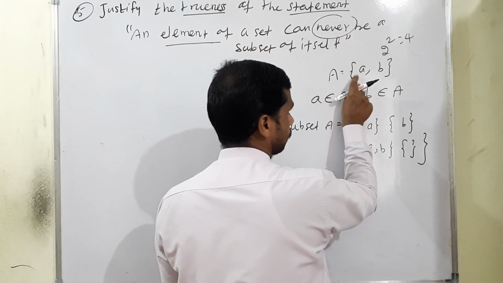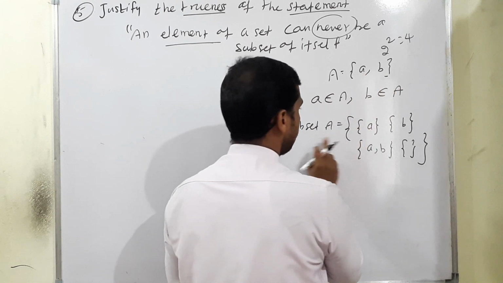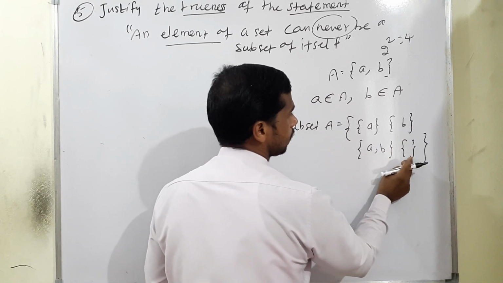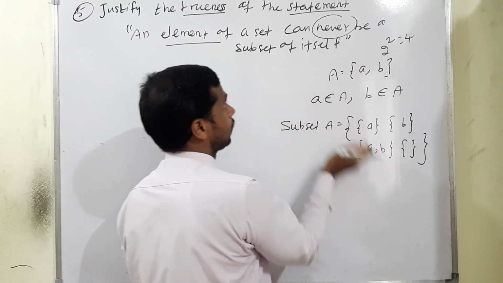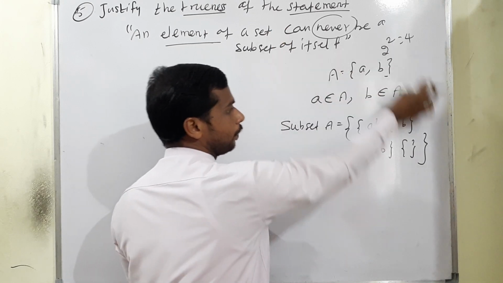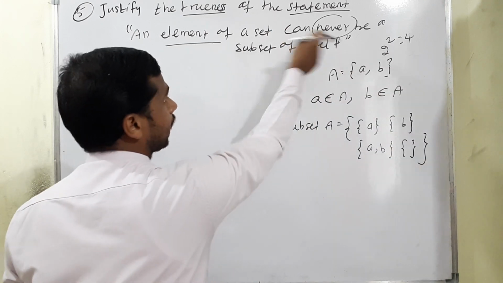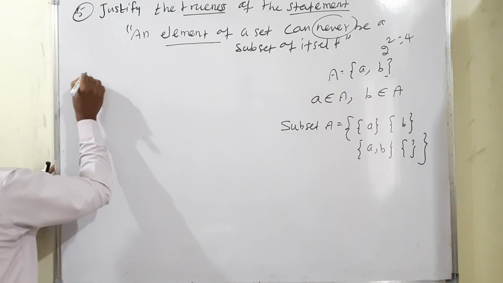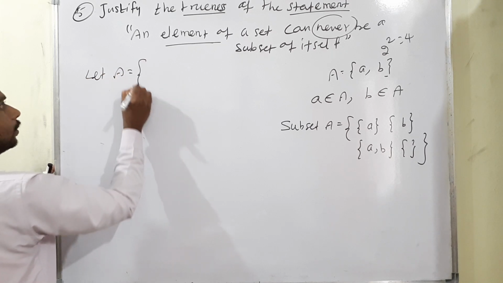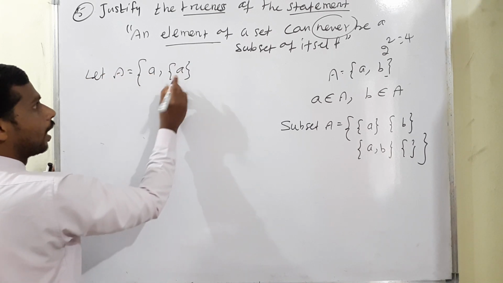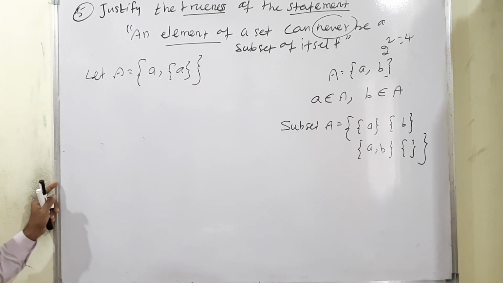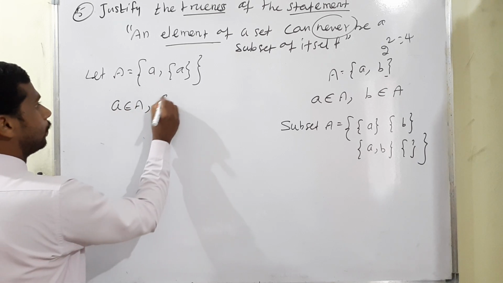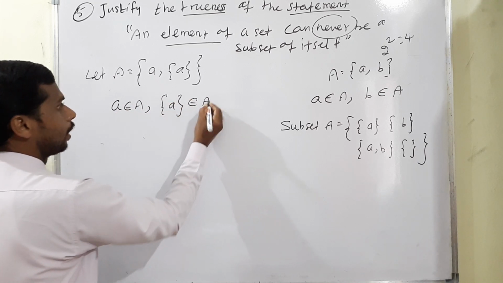I have taken the set A comma B. After arranging the subsets, set A is there, set B is there, set AB is there, and the null set is also there. Each one is different from the elements. That's why we can say that according to this condition it will be true. But we have to show whether it can never be a subset of itself. Come to the point. The same set we can write like this: let A be the set containing A, and inside another set of A. This is also one of the elements. Now A belongs to the set, and then the subset of A also belongs to the set.